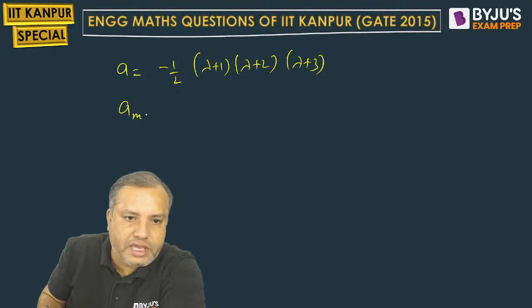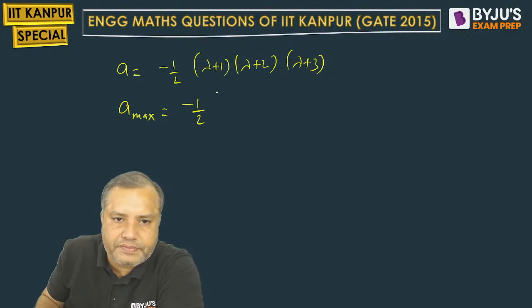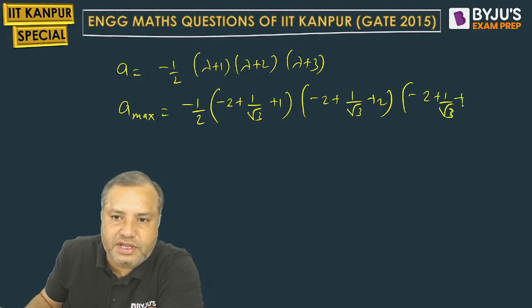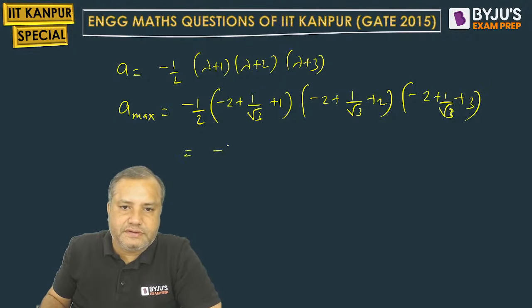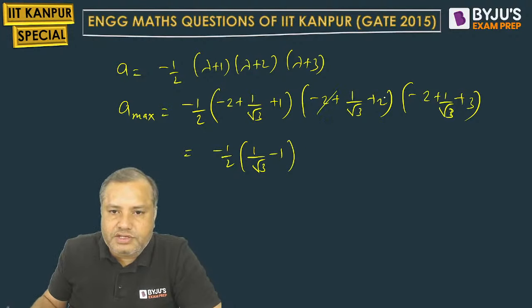So a will be maximum when lambda is equal to lambda 1. What is lambda 1? Minus 2 plus 1 by root 3. So minus 2 plus 1 by root 3 plus 1, minus 2 plus 1 by root 3 plus 2, minus 2 plus 1 by root 3 plus 3, correct? Simplify this. 1 by root 3 minus 2 plus 1 is minus 1. Minus 2 plus 2 cancelled. 1 by root 3. Very good.